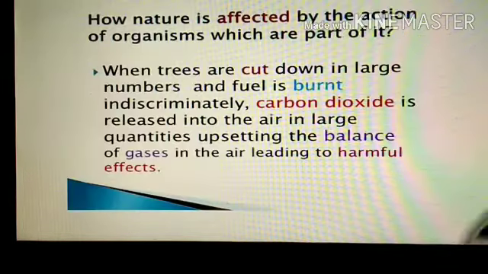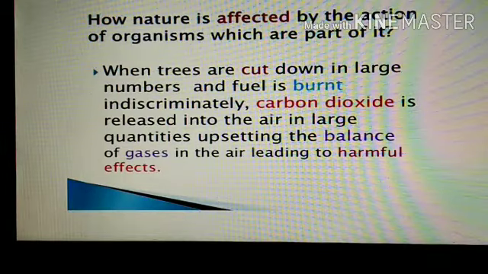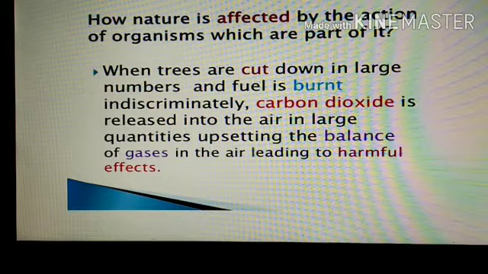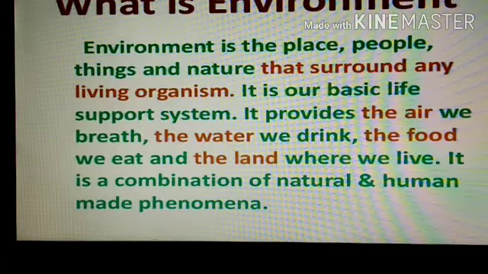Students, on 5th June every year we celebrate World Environment Day. So here our question arises: how is nature affected by the action of an organism? Basically, when we cut trees down in large numbers and fuel is burned, carbon dioxide is released in the air and it causes an imbalance of gases, which is very harmful for our health.